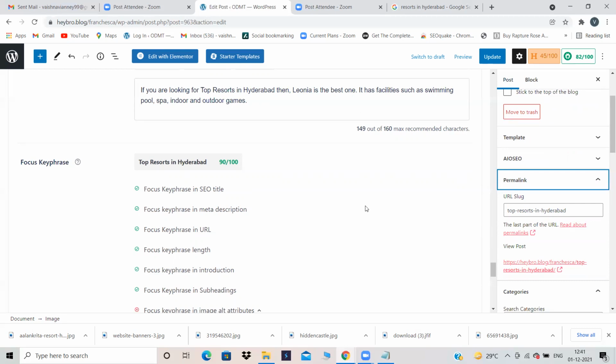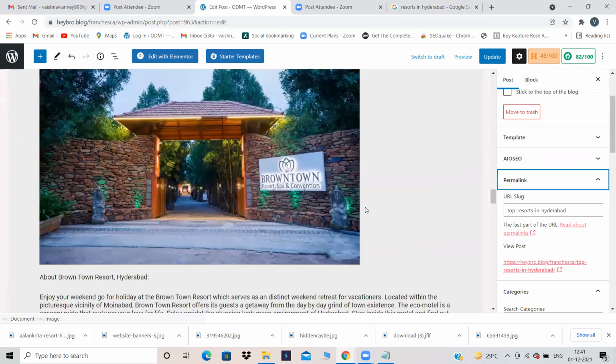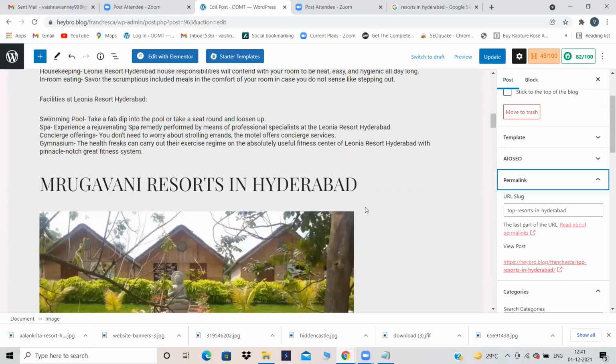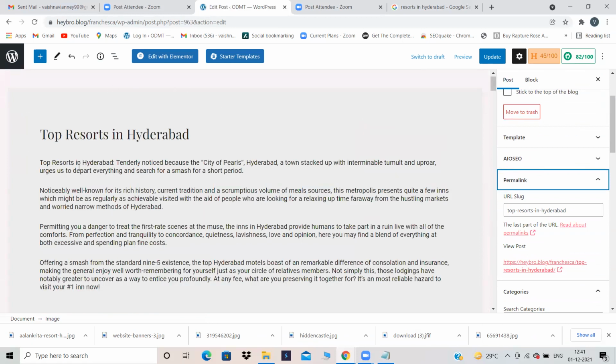By default, yesterday I told you while explaining all 8 parameters, what did I tell? Your post title, that means the title of your blog, will by default become your file name. So my file name has been taken by default as top resorts in Hyderabad. Here I have not given the file name. By default, it has been taken like that. Whatever title you give over here becomes your file name.